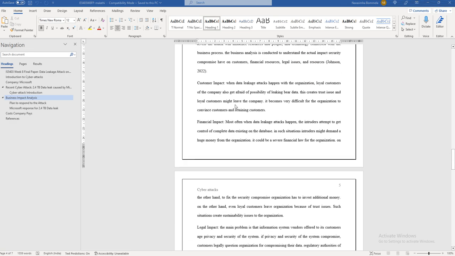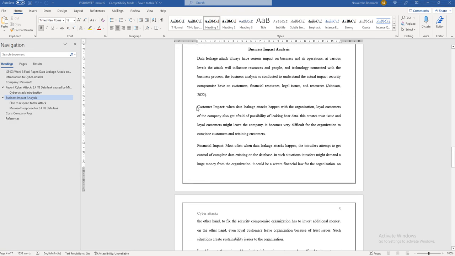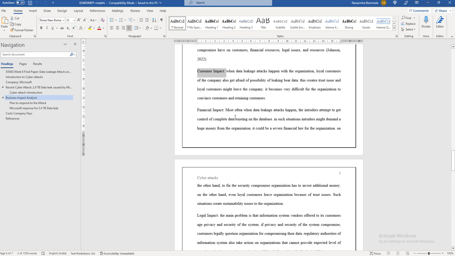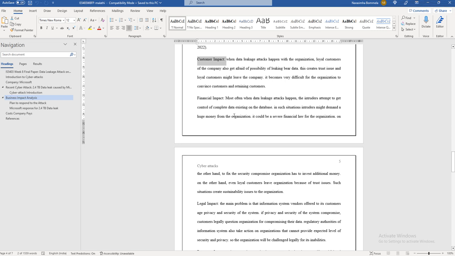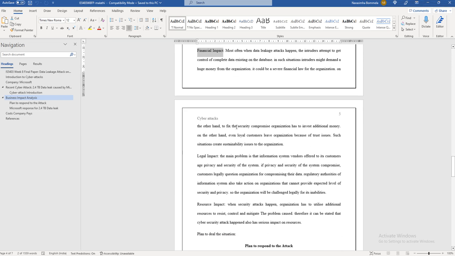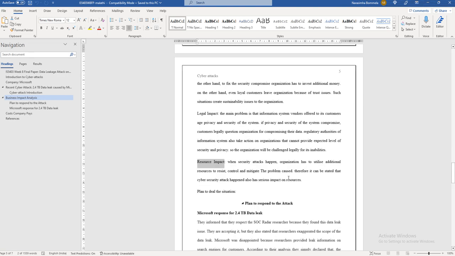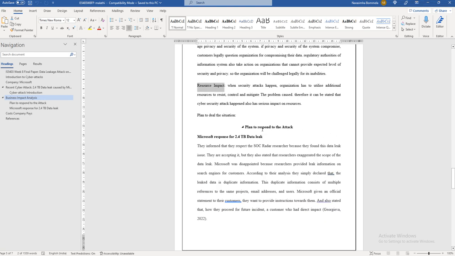If you cross check, we are discussing four important major terms. One is customer impact: what will be the impact of a security attack on customers? Next, what impact will it cause legally to the organization? What kind of financial impact might the organization experience? And resource impact. It looks very similar to the previous section, but in the previous section we briefly explained it, and here we will be elaborating it.